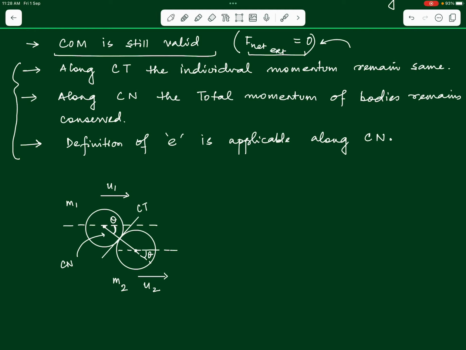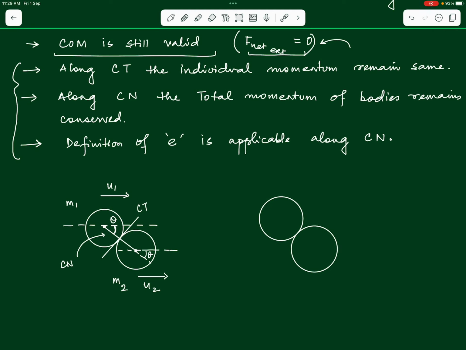Now, in order to find out the final velocity of the 2 bodies, we consider the fact that when the 2 bodies just after collision start moving, they have some components of velocities. Along which directions do we take the components now? I will tell you here.